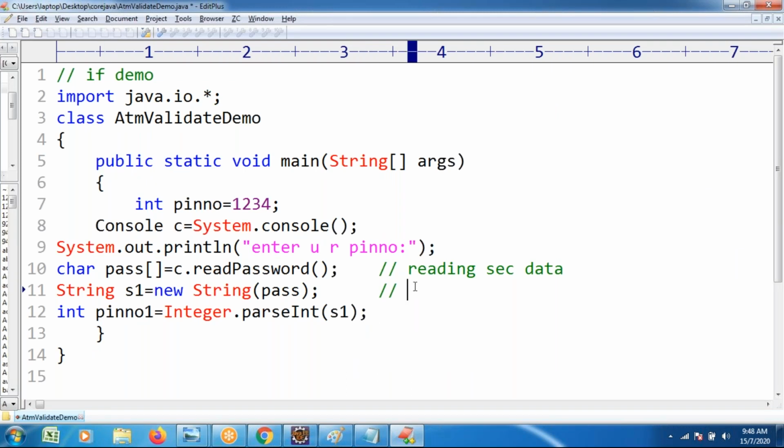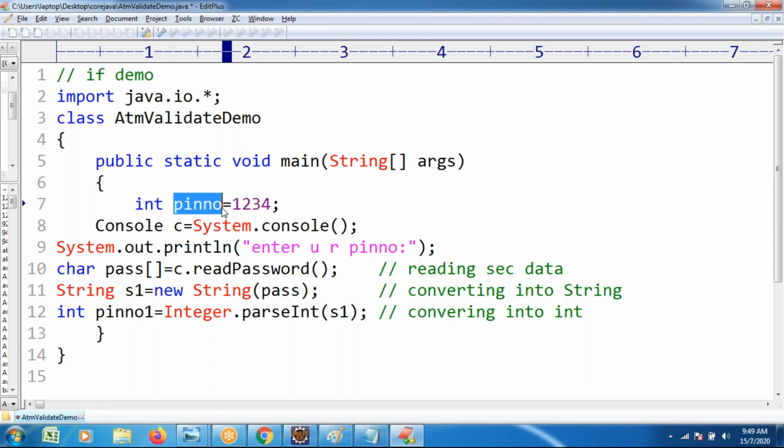Reading the secure data, converting into string type, and then the string is converted into integer type. Now, I have the PIN number from the records and my entered data, and I want to cross-check whether both are the same or not.